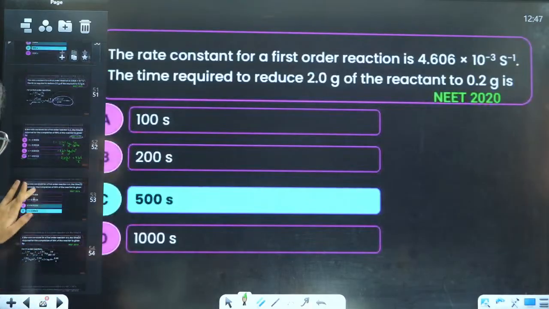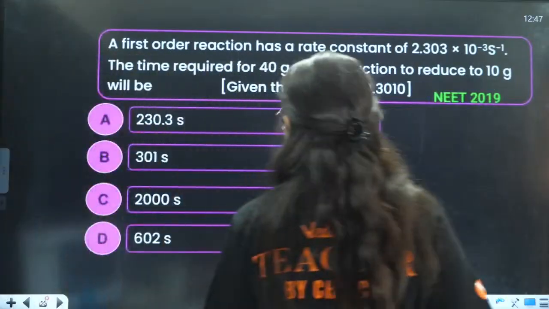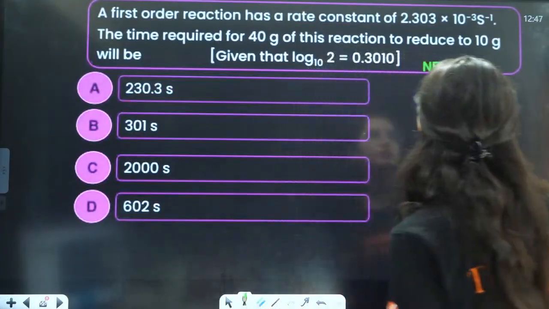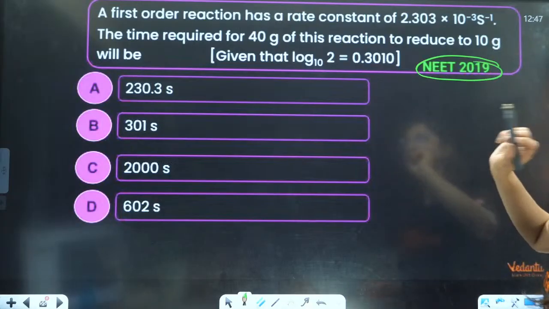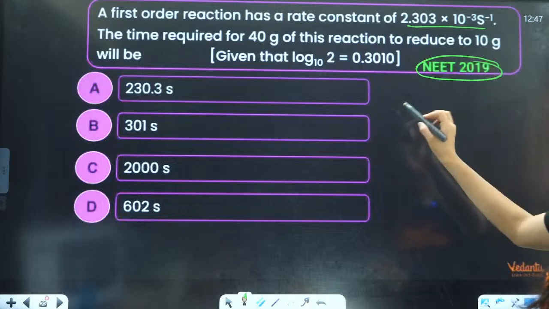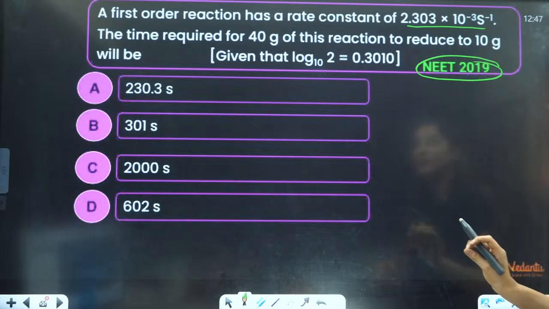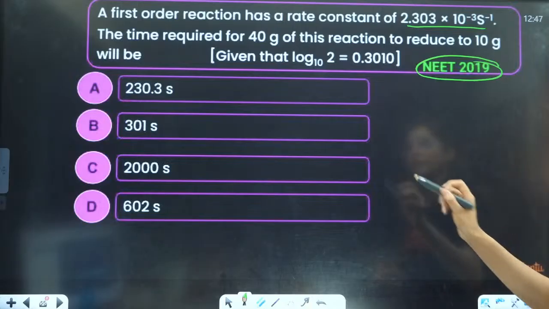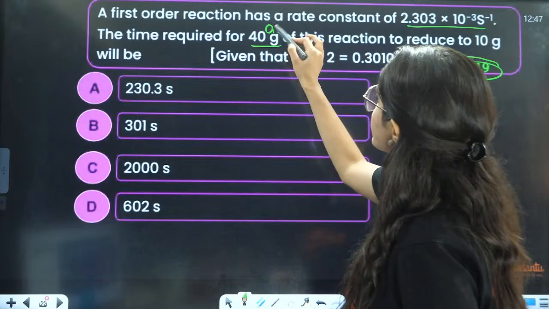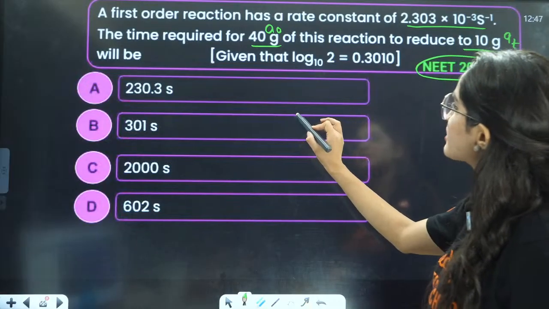The question we have is on the first order reaction. This is also a NEET 2019 question. The first order reaction has a rate constant, which is given to you. The time required for 40 gram of this reactant to reduce to 10. 40 gram is the initial amount, and this is the final amount. They are asking you the time.